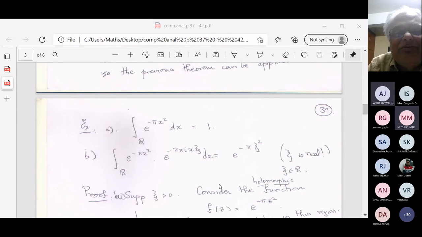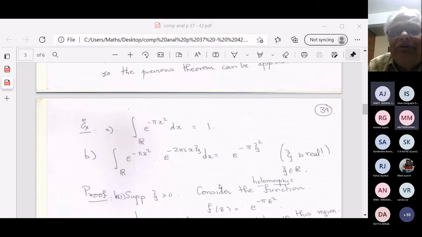Change of variables formula, polar coordinates, all this business, and then you take I equal to the integral of e to the minus pi x squared dx, then I squared is equal to etc., what you have just said. I hope all of you have seen this. This is a very important integral.